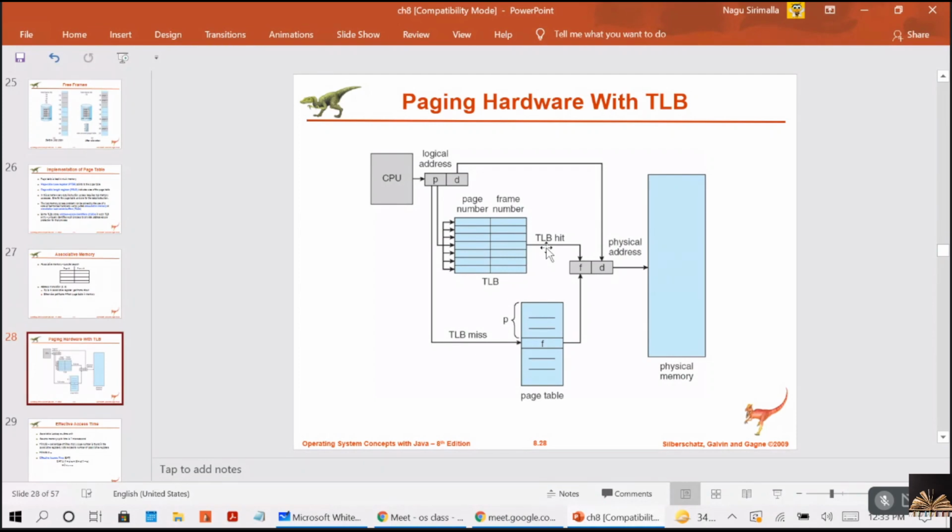And the translation lookaside buffer steps are executed as a part of the instruction pipeline within the CPU. So whenever the CPU is generating an instruction, the TLB execution is done as a part of the instruction pipeline within the CPU, right?